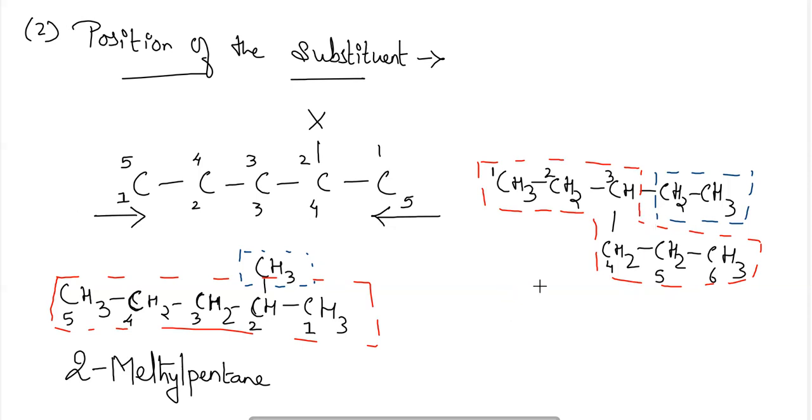Now let's start the naming. For naming, 2 carbon atoms are here. So the naming will be 3-ethyl, which is connected to the parent chain containing 6 carbon atoms. For 6 carbon atoms the root name is hex, and all the bonds are single bonds here, so the suffix will be ane. So the name will be 3-ethylhexane. Okay, let's take one more example.